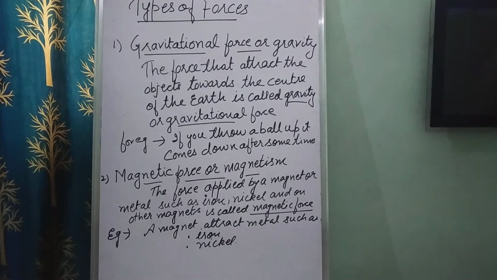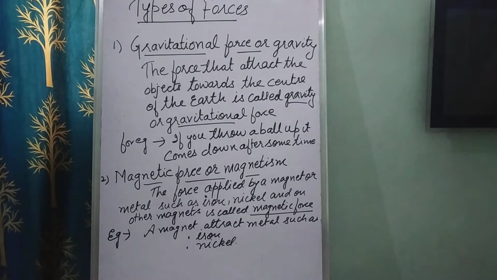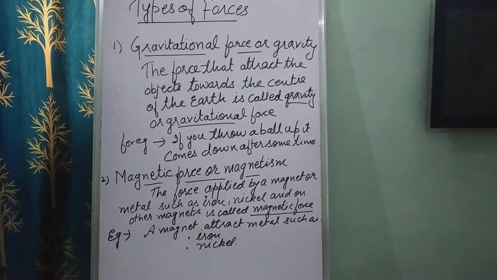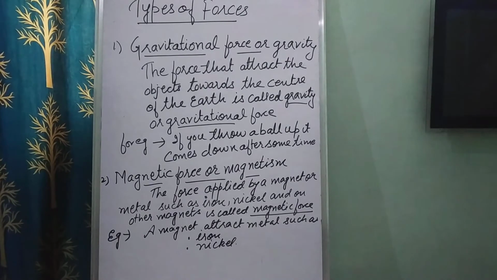It comes down after some time, and you all know that is due to earth's gravity. When you throw a ball up, it will come down after some time. Why? Because of the earth's gravity, right? So it is the earth's gravity that keeps us and all other objects on the ground, right?